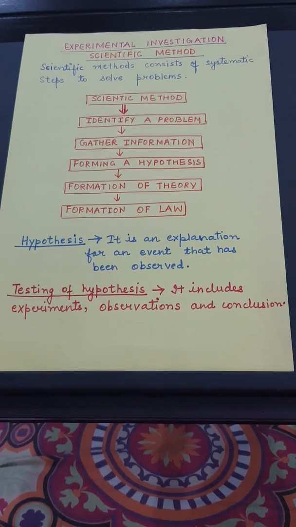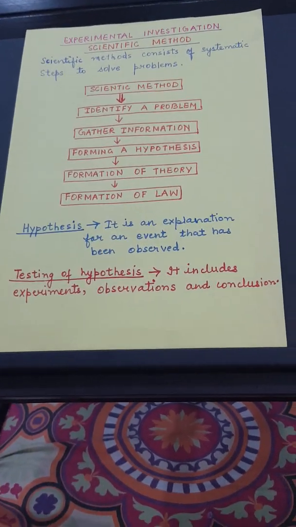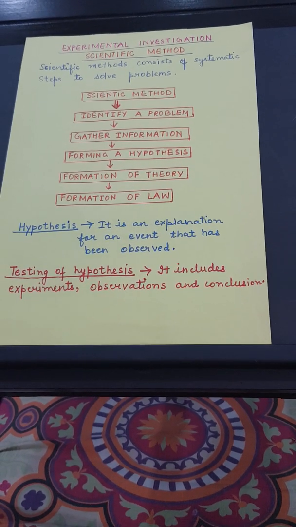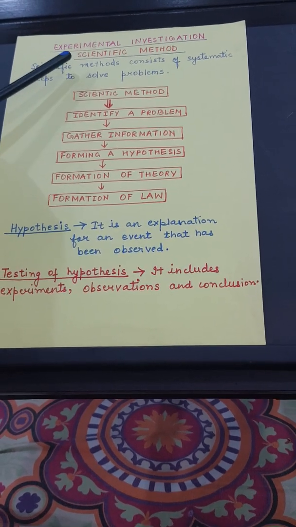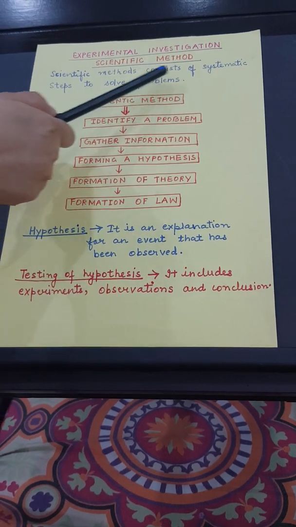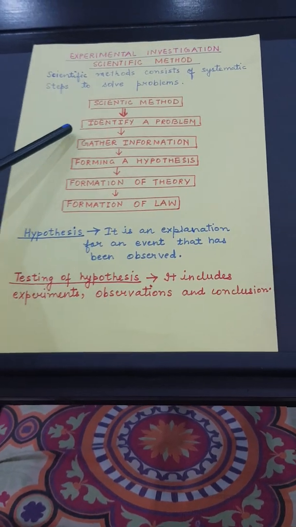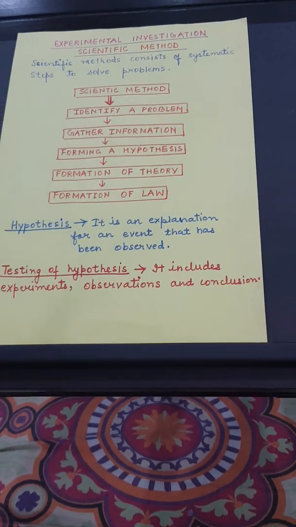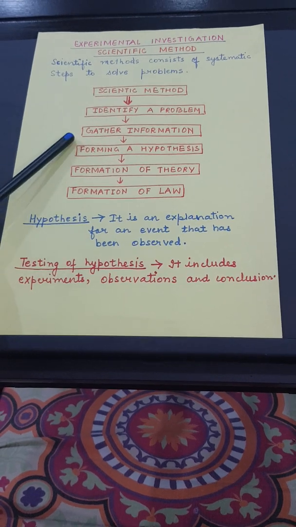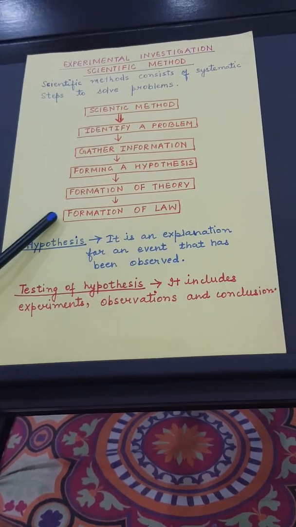Now, next topic is experimental investigation. It is also called scientific method. What is investigation? Investigation means to research. Now, the scientists use scientific method to do experimental investigation. Why? Because scientific methods consist of systematic steps to solve problems. What are these steps? These are 5 steps. Let us know about the 5 steps that are included in scientific method. First is identify a problem, gather information, forming a hypothesis, formation of theory, formation of law.